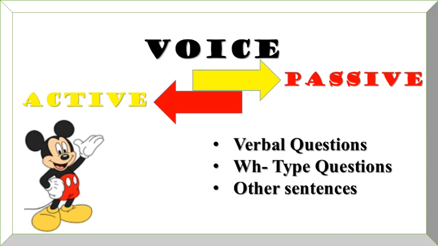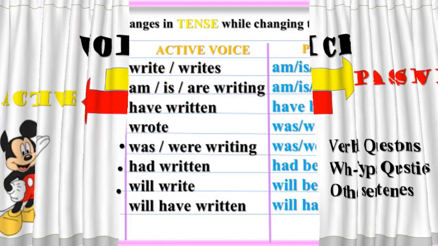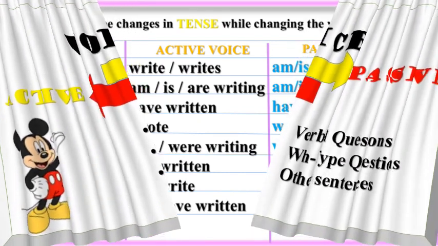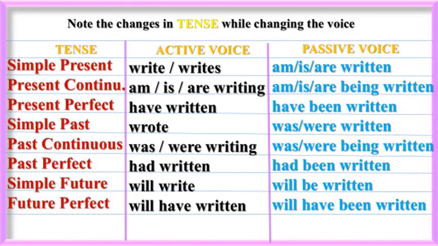Let's get started with the first point. Note the changes in tense while changing the voice. If you see the first chart, you will find the tenses, active voice and passive voice, and how there will be changes from active voice into passive voice.